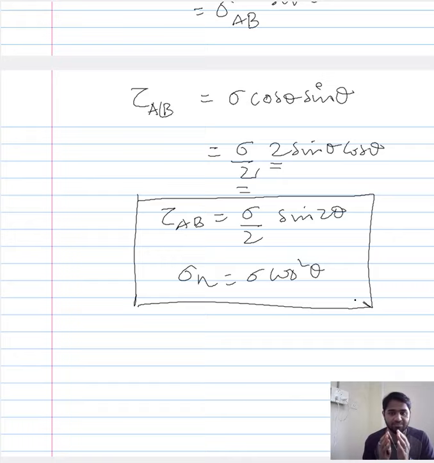Both of these we have quantified in terms of the overall tensile stress. So we have quantified the normal stress and the shear stress acting perpendicular to the region of interest and along the region of interest respectively using this overall tensile stress.